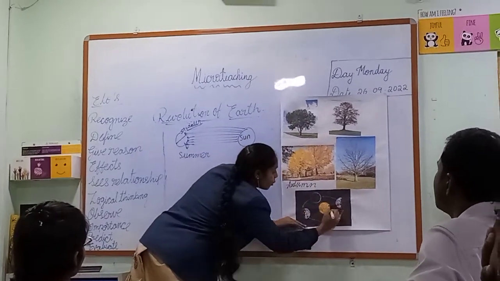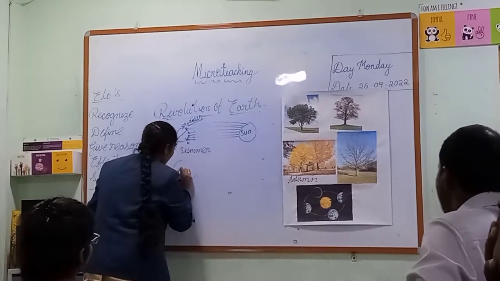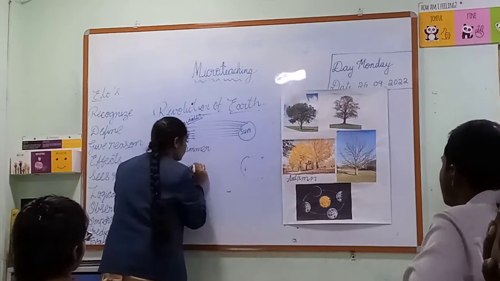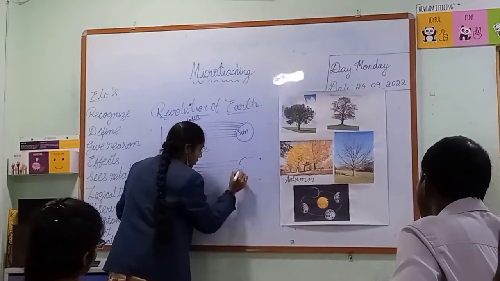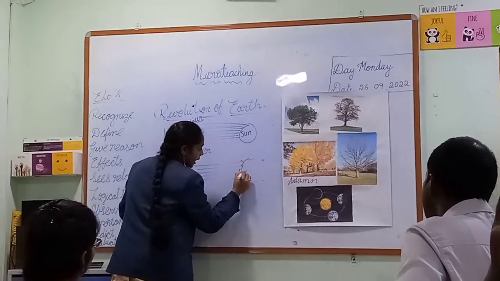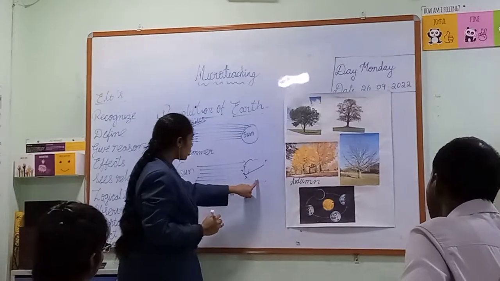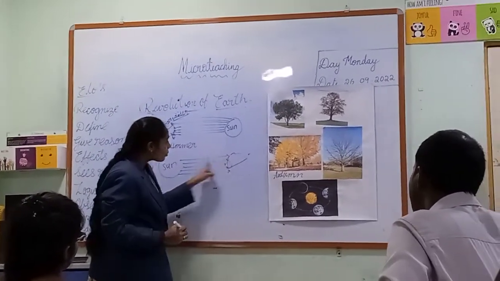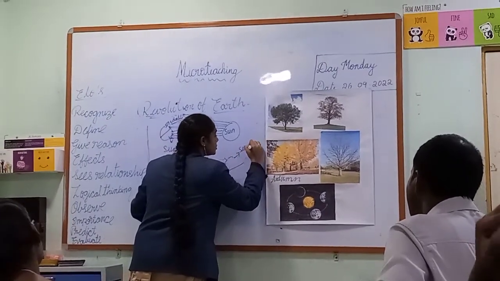Let us take this portion. Here the sun rays fall on the Earth from this side. In this case, the condition is reversed. Again, I am drawing one imaginary line which divides the Earth into two equal halves. If you observe, the upper part is getting more sunlight, so in this area we get the summer season.